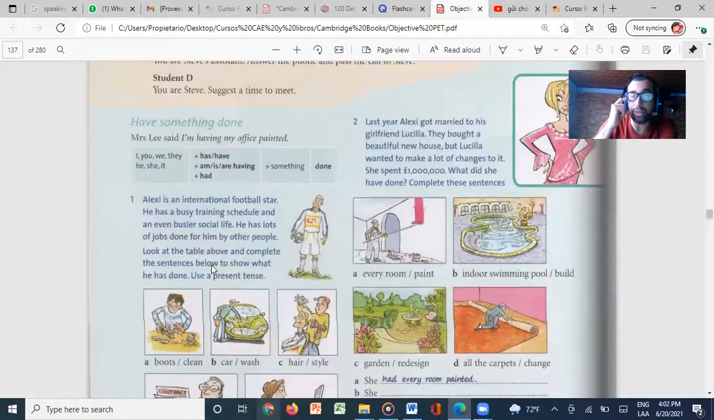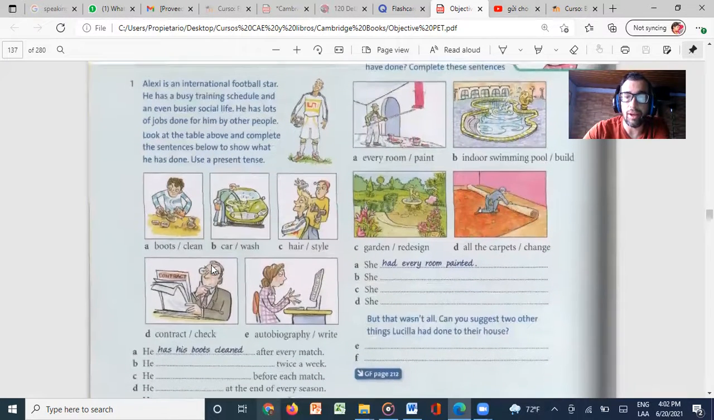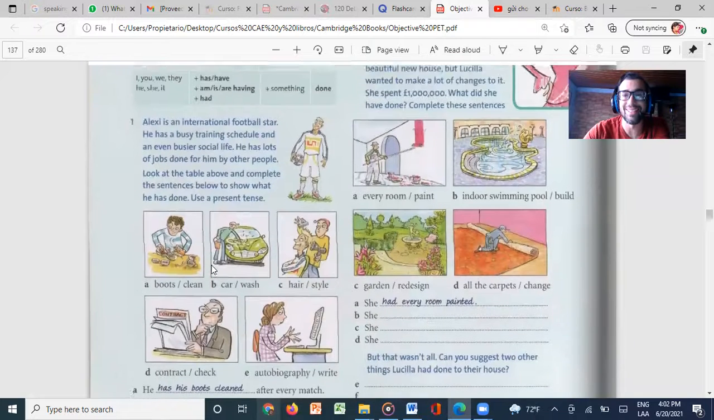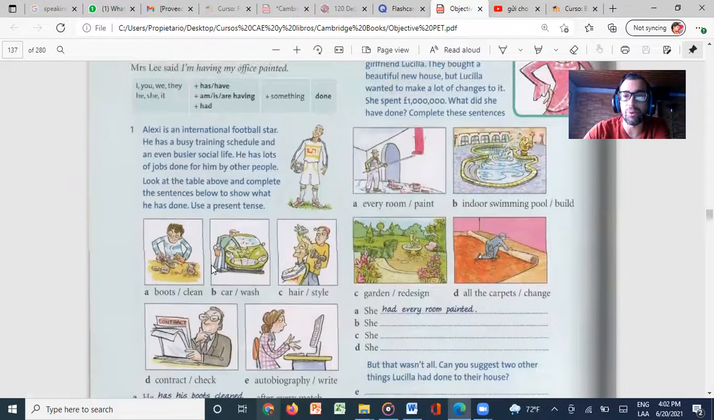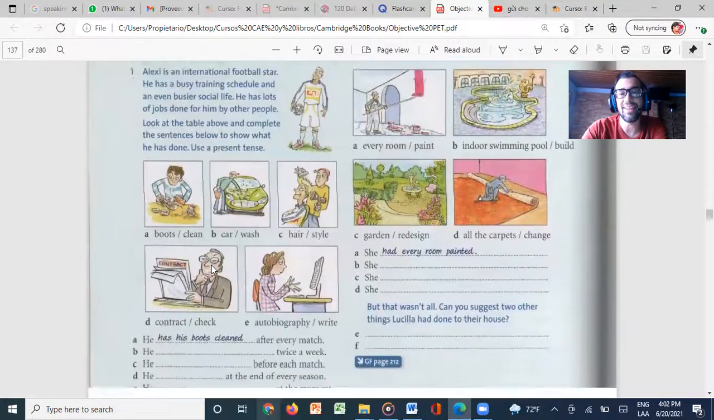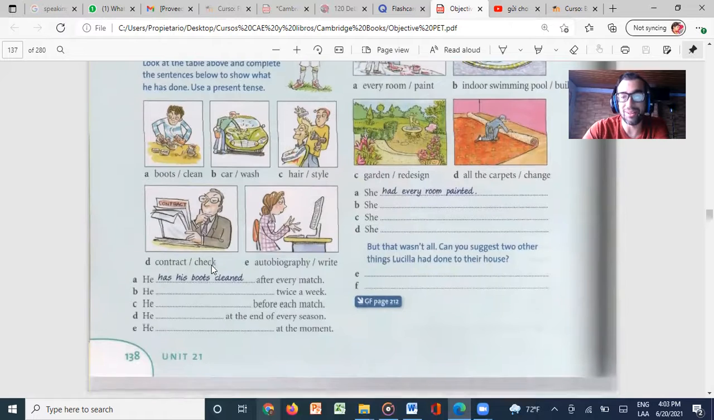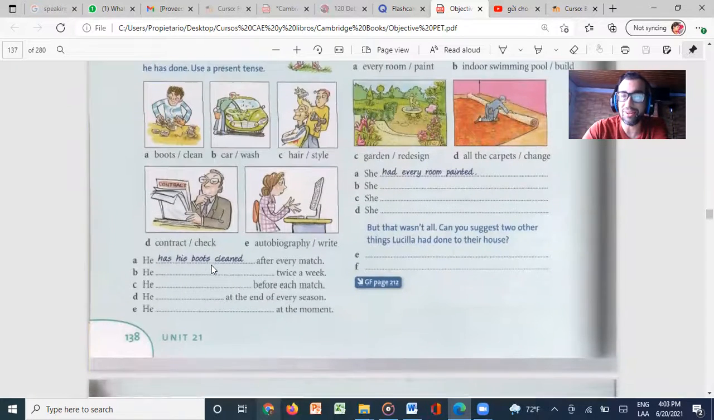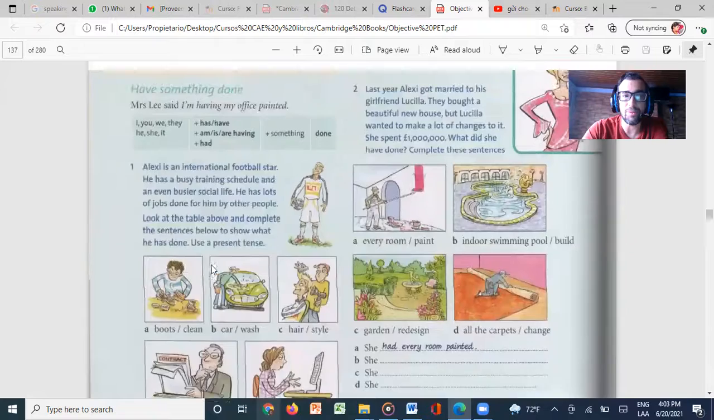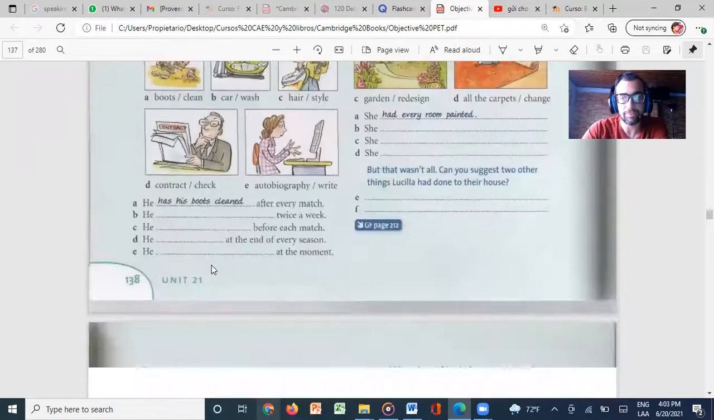Then part 2, it says, last year, Alexi got married to his girlfriend, Lucilla. They bought a beautiful new house, but Lucilla wanted to make a lot of changes to it. She spent £1,000,000. What did she have done? Complete the sentences. For example, she had every room painted, or she had her indoor swimming pool built, and so on. Okay. Then it says, but that wasn't all. Can you suggest 2 other things Lucilla had done to their house? So you can practice, in this case, have something done.